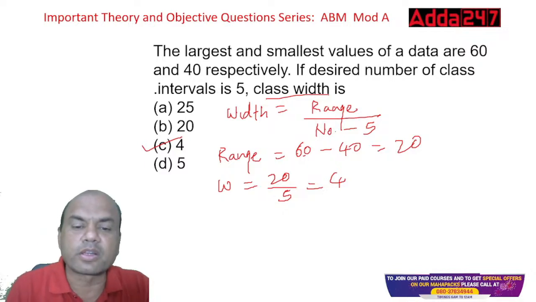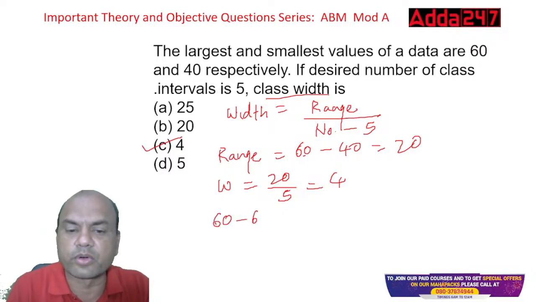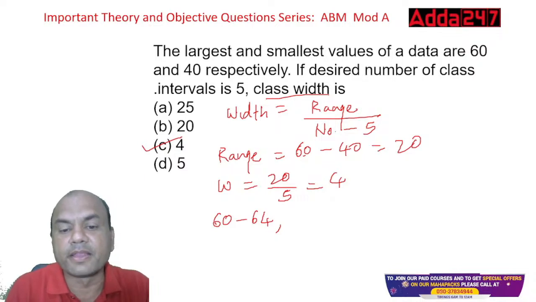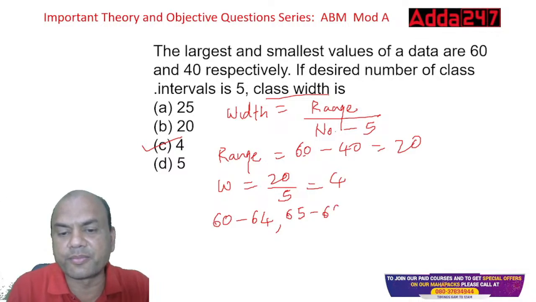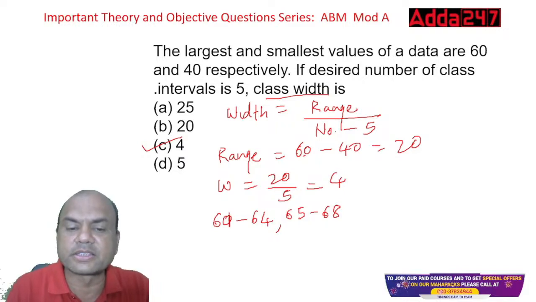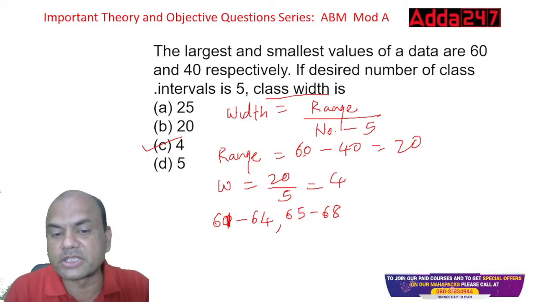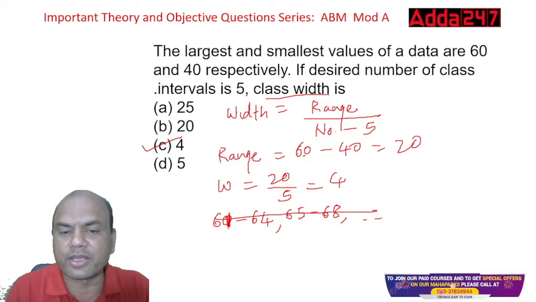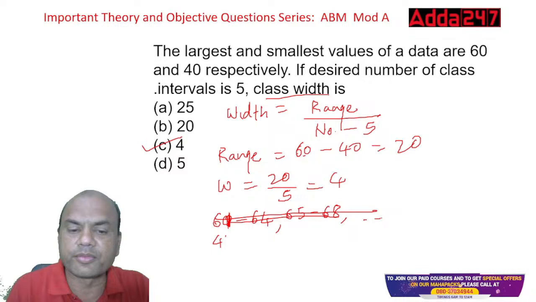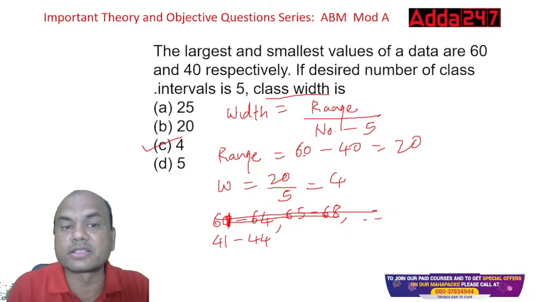It means your classes are 60 to 64, then 65 to 68. Even this you can make it 61. This is an inclusive group, 61 to 64, 65 to 68, and so on. You can mark it up to the last one, which starts from 40. I started from 60. 41 to 44, right? Because its lowest is 41. Or you can start it from 40 also, 40 to 44.